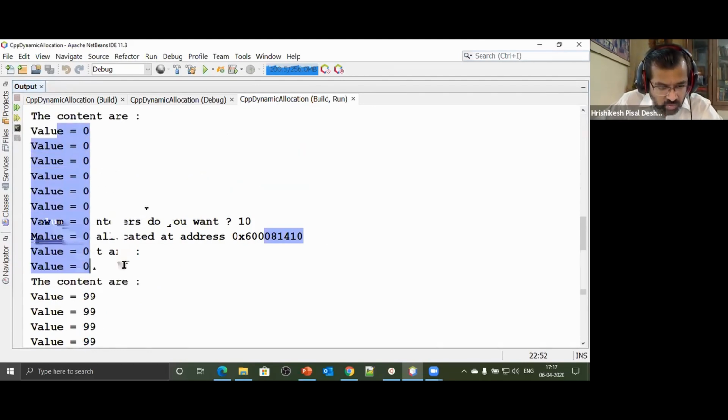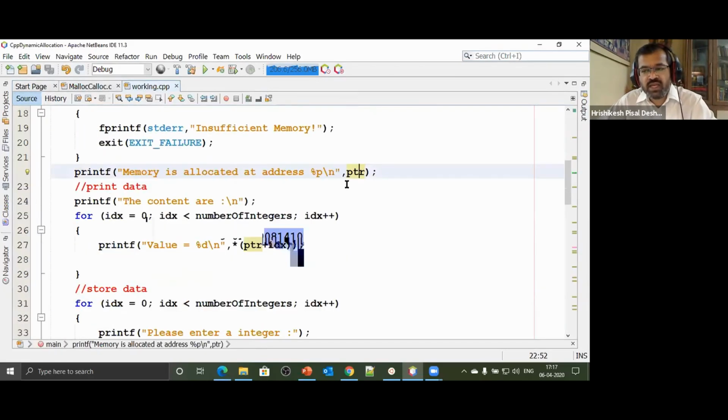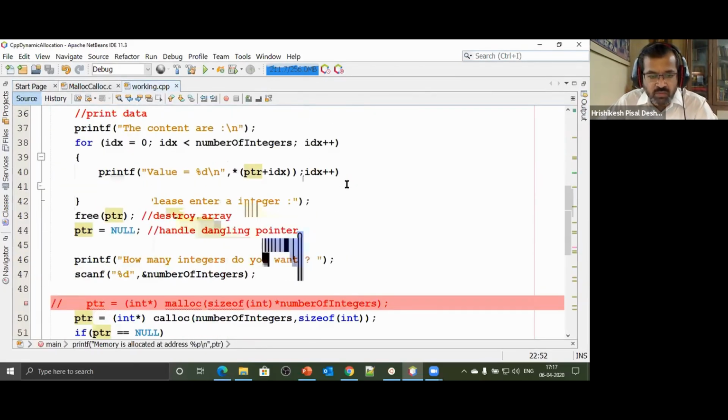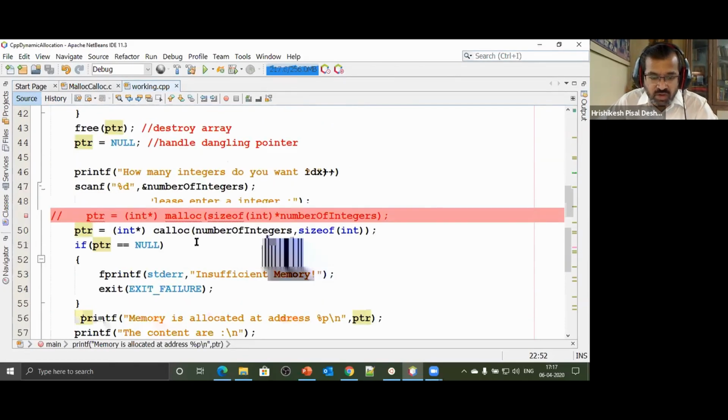But the point is, all blocks of memory have been initialized to value 0. So there is no case of any garbage value coming into it. Malloc will allocate memory, will not initialize. Calloc will allocate memory and initialize each block of memory to value 0.